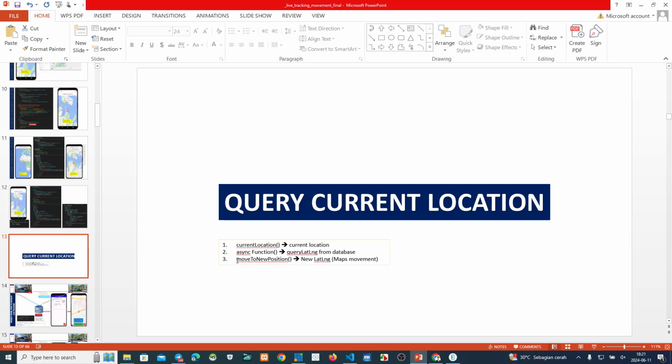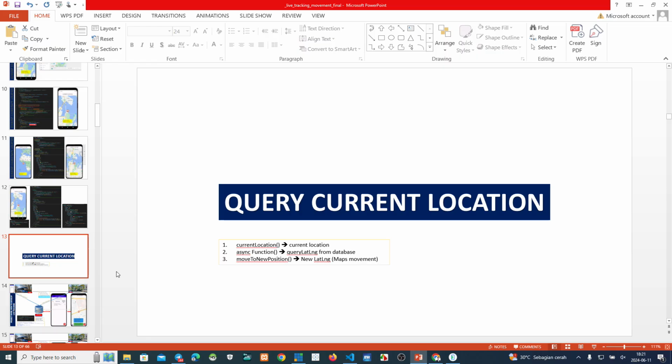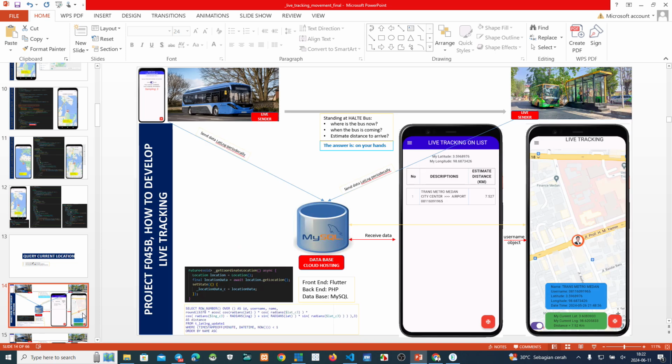And after that, asynchronous function. Okay, we make an asynchronous function. Where is this asynchronous function? Not too long, we just make a copy.